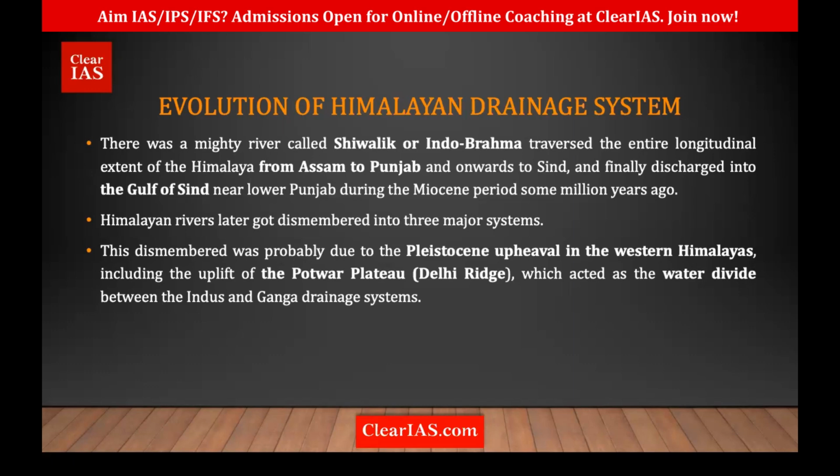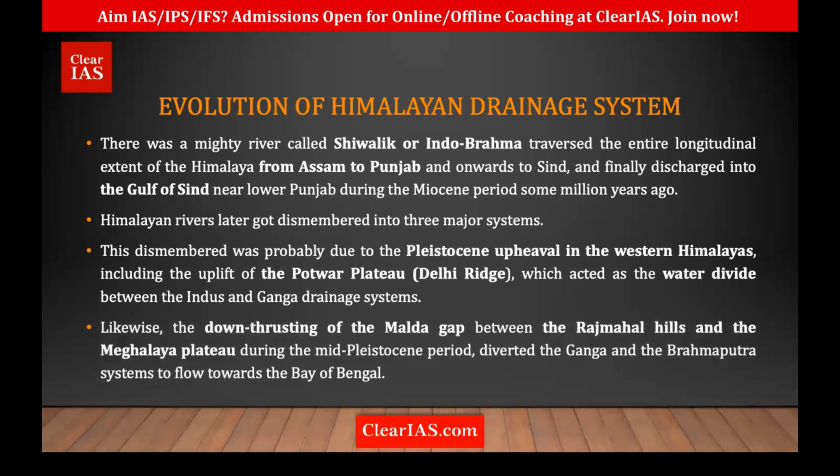Another interesting change which happened during this time was the Malda fault, the downward thrust of the Malda gap. Where is this Malda fault? It is near Bangladesh, between the Rajmahal Hills of West Bengal and the Meghalaya Plateau, that is the Garo-Khasi-Jaintia Hills. Between those we have the Malda Fault.